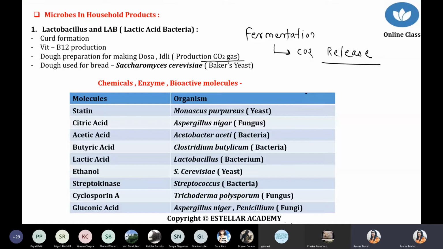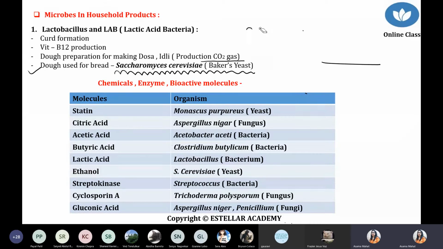Now I'm taking another example, the yeast. An example of yeast is Saccharomyces cerevisiae, also called baker's yeast, which is used for the preparation of bread. The same thing happens in the bread process. You have to use maida, salt or a mix before the bread preparation. When you take the batter and mix it, you have to use the yeast. The yeast undergoes activation.